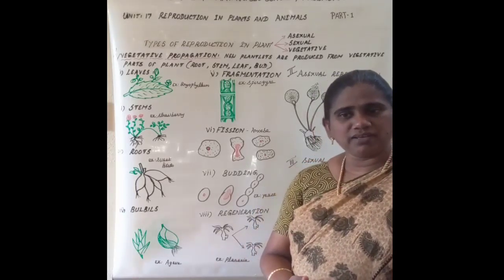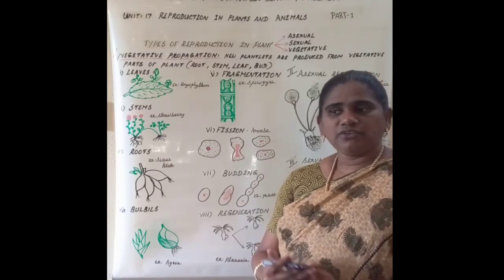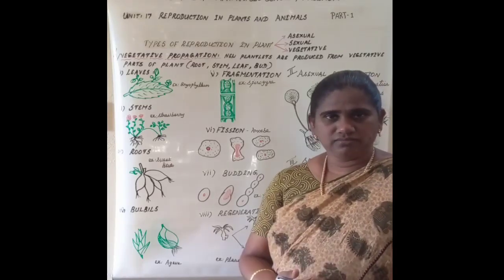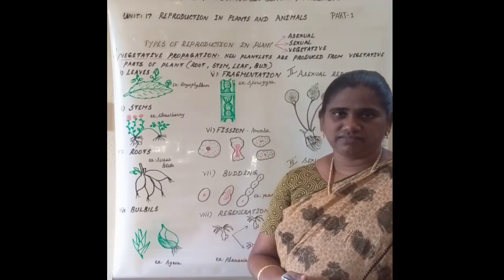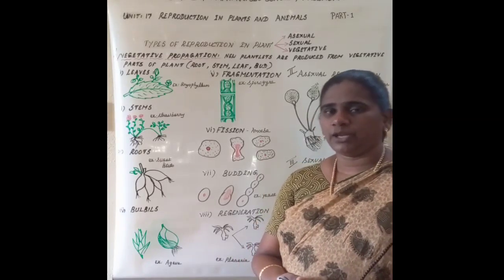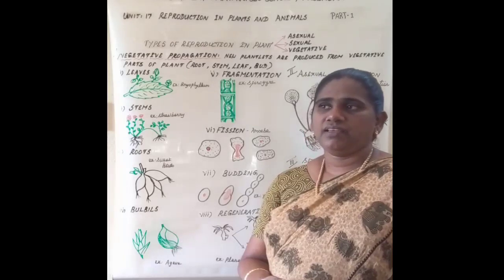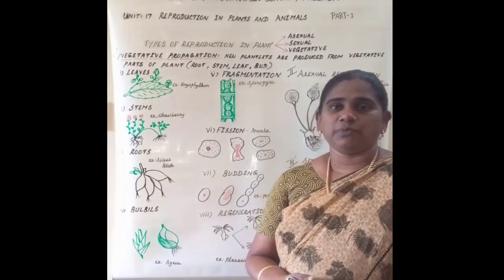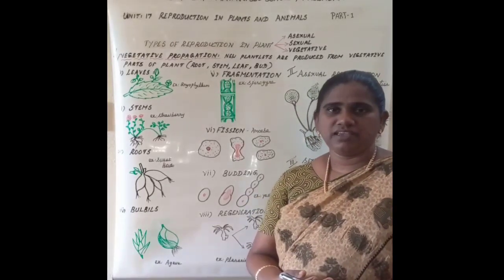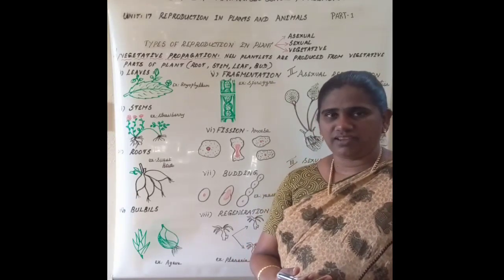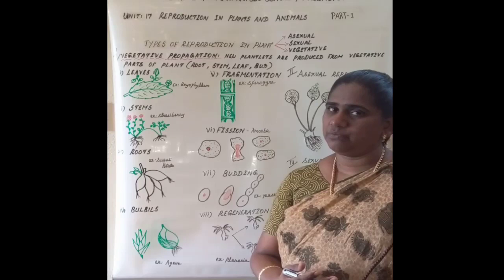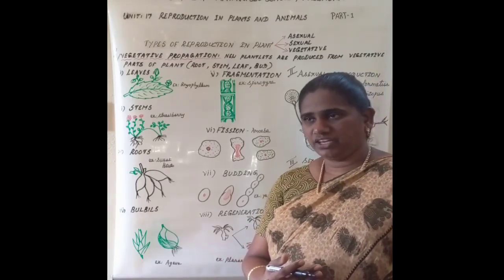What is a vegetative part? If you take a plant body, we can divide the plant body into 2 parts: vegetative parts and reproductive part. The flower is the reproductive part because the flower contains the male and female reproductive organs, the male organ androecium and the female organ gynoecium.